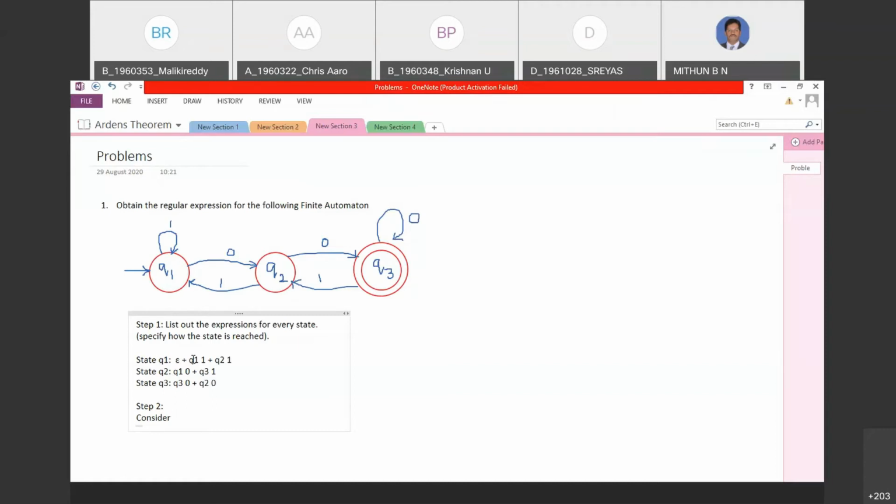So you can simply remove that. Even here, since I don't have a dead state, I didn't continue anything there. So now let's continue, consider the state Q3. That is Q3 equals Q2 0 plus Q3 0.